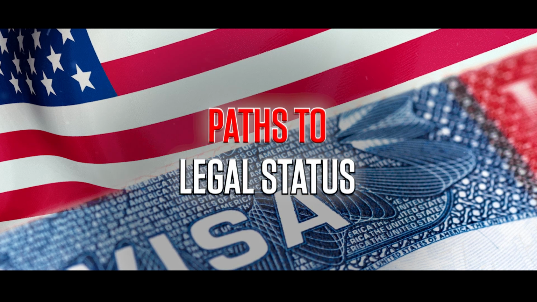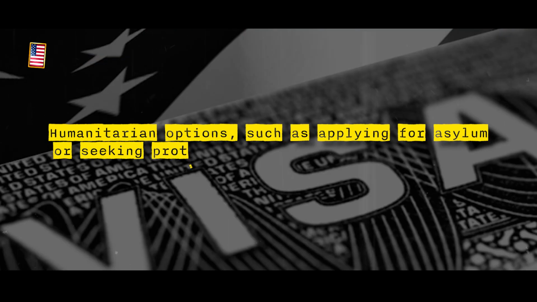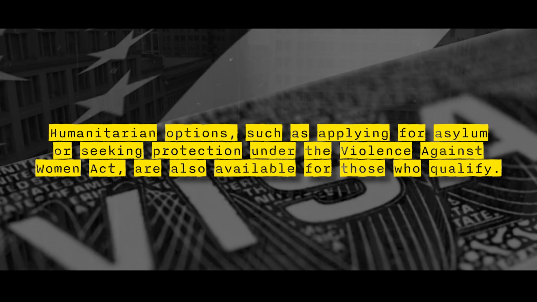Paths to legal status. Despite the challenges, there are pathways for some visa overstayers to obtain legal status. For instance, individuals who are married to U.S. citizens or have adult children who are U.S. citizens may be eligible for adjustment of status, allowing them to apply for a green card while remaining in the country. Humanitarian options, such as applying for asylum or seeking protection under the Violence Against Women Act, are also available for those who qualify.